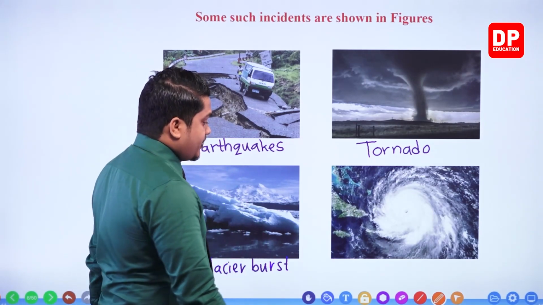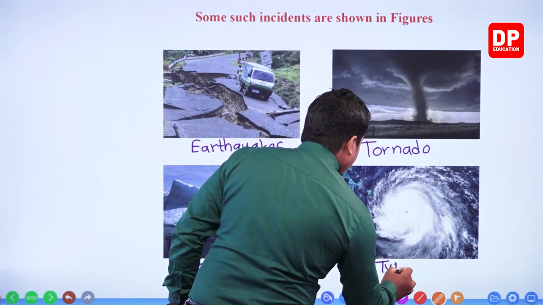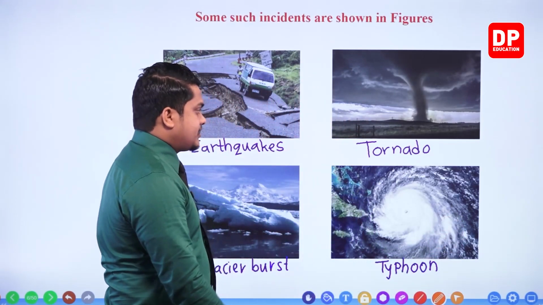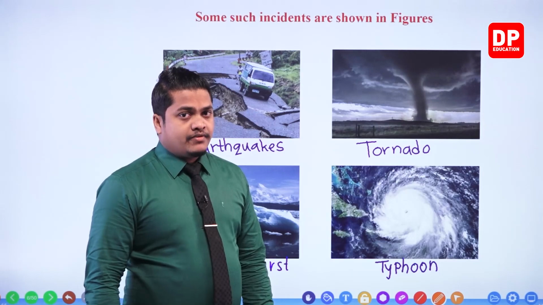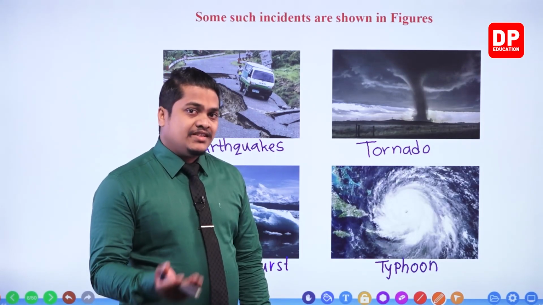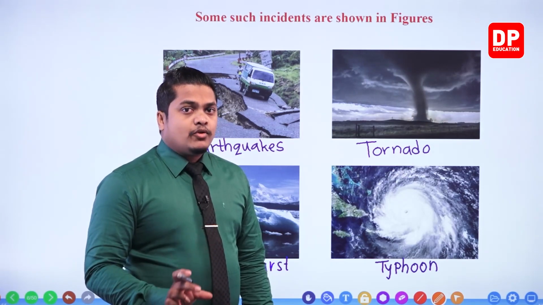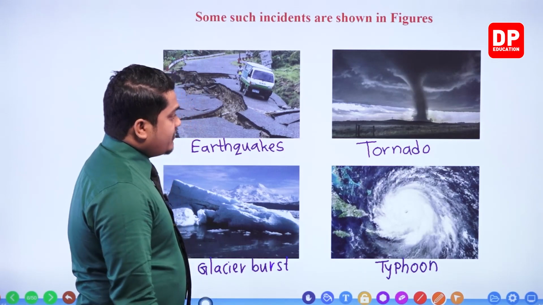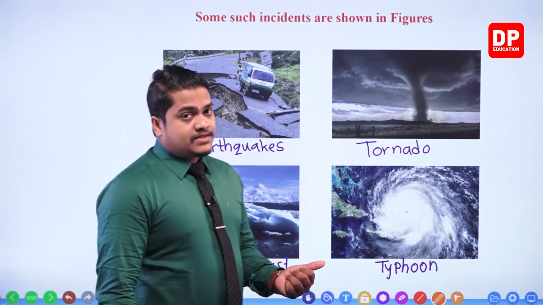Okay, right? So here, this is a typhoon. This is called a typhoon. So typhoon is also, remember my dear children, a type of cyclone. Actually, it's not a type. Actually, it is the same as the cyclone, but given a different name according to the area in which it is going to occur.